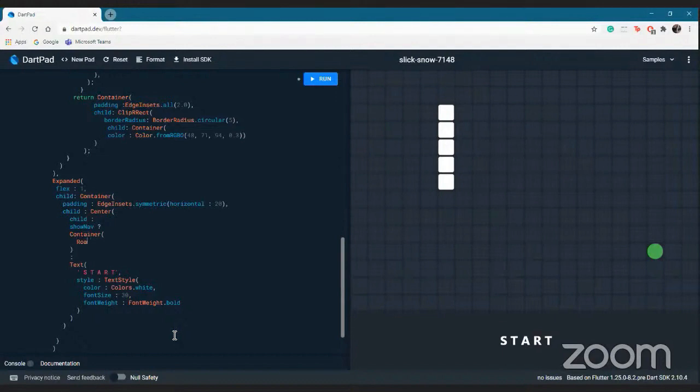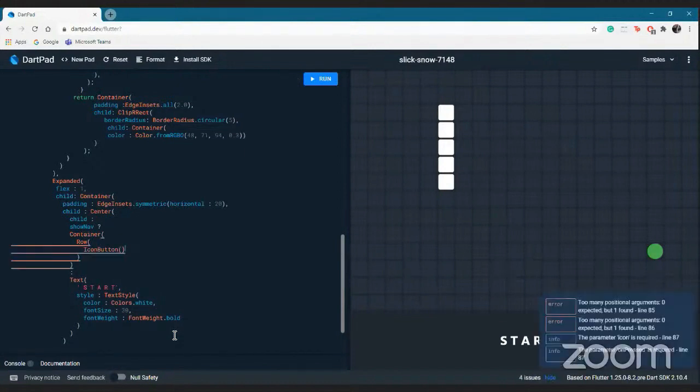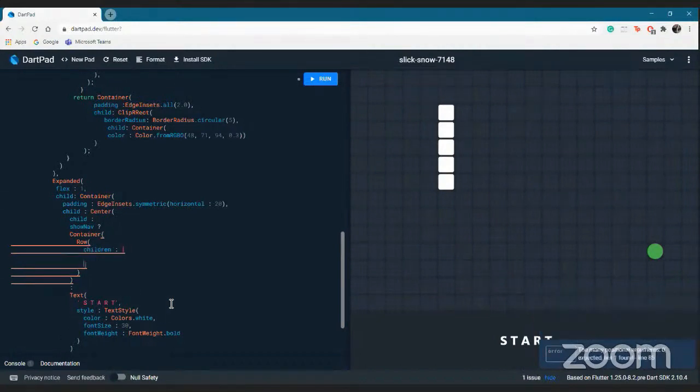We'll declare a row, where the first one will be an icon button, and I'll tell you how it works. Even as we had seen in column, it is very similar for row as well.